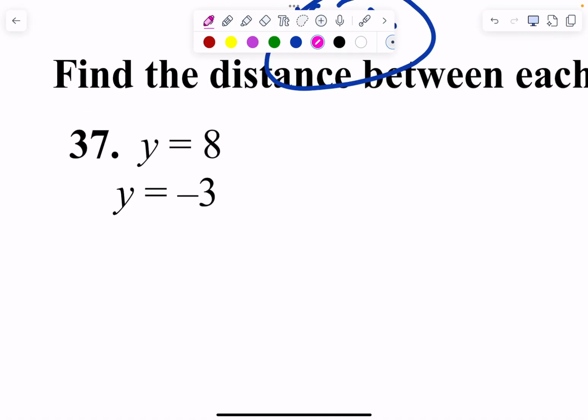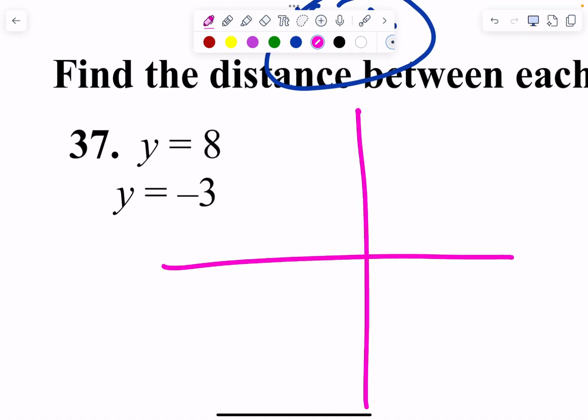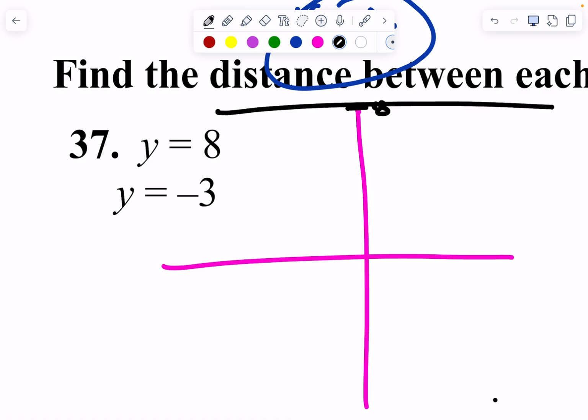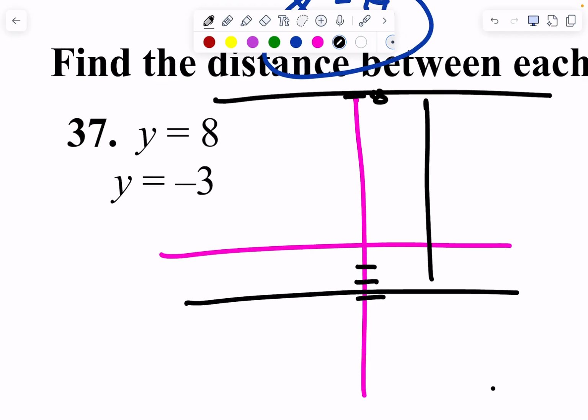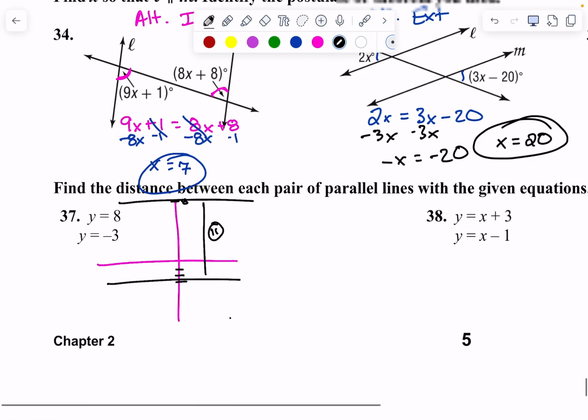No. Number 37 is y equals 8 and y equals negative 3. We're trying to find the distance. Do you know how to graph y equals 8? Yeah. Go to 8 on the y, which is up here, and we go this way. Y equals negative 3 is right here. And how far apart are they? 11. That's super nice because we can just count. But in the next one, we cannot.